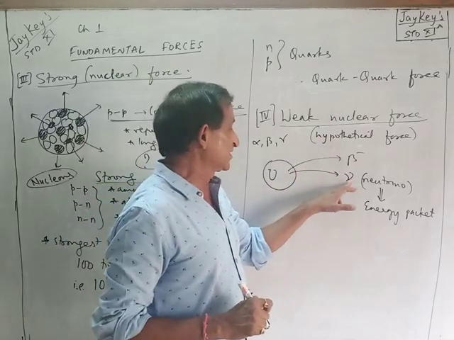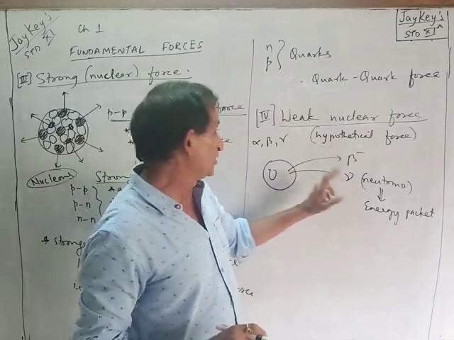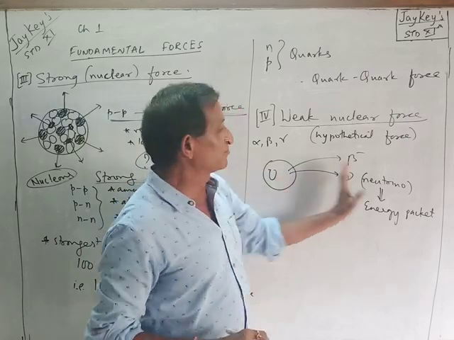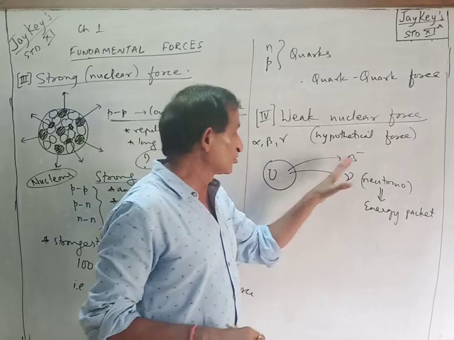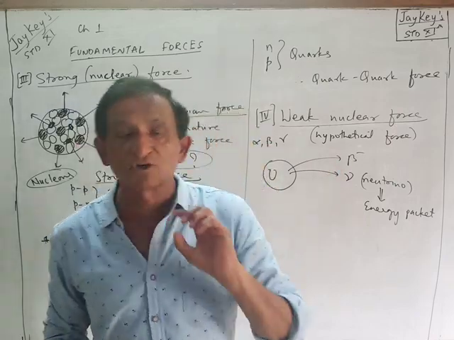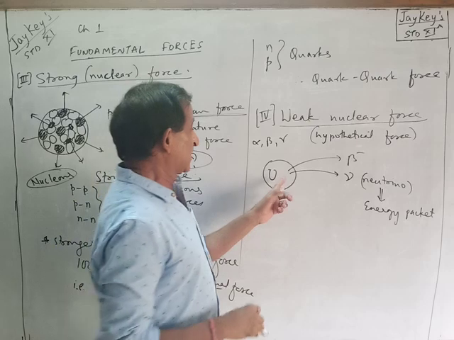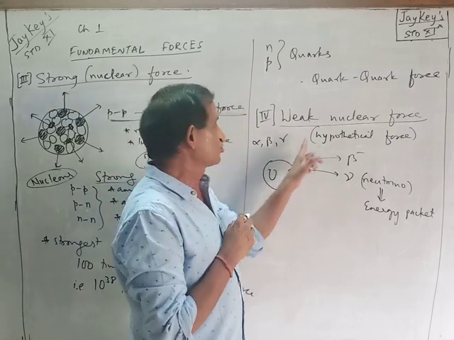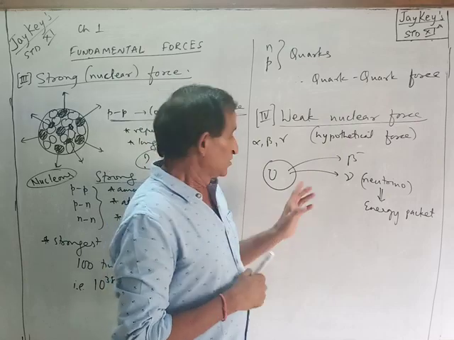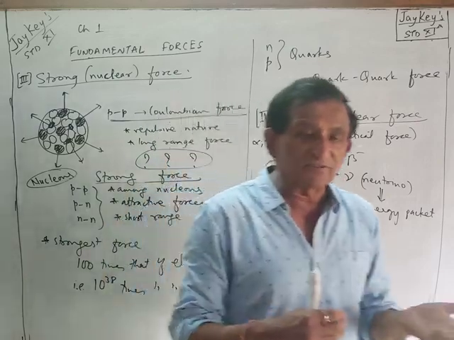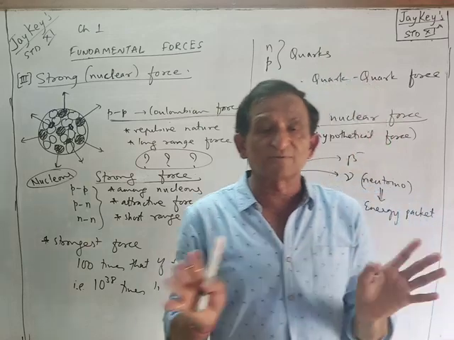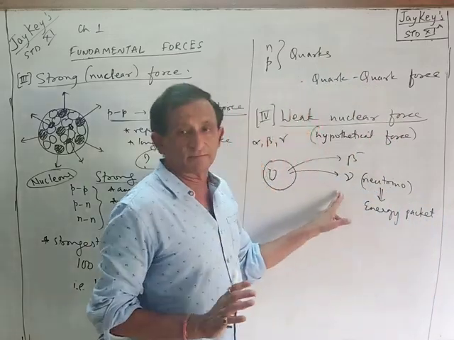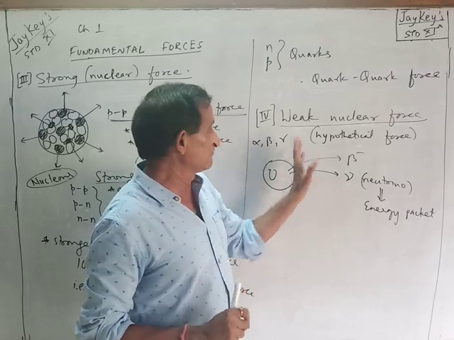Scientists have said that this neutrino must be loosely bound within the nucleus, and hence comes out along with the beta particle, and only along with it. It does not come independently. So the force with which neutrinos are bound in the nucleus is called weak nuclear force. The concept is something like this: when a beta particle is emitted, a neutrino may come out, though it's not necessary. Got it? So that's regarding weak nuclear force.